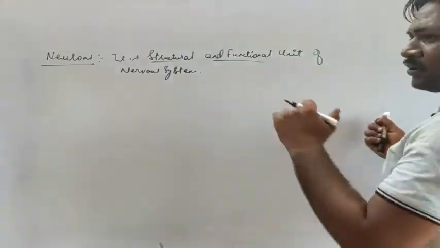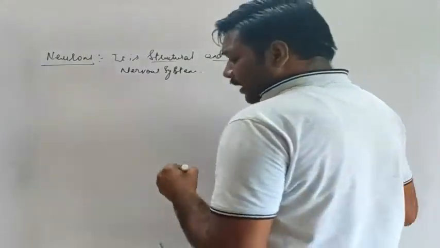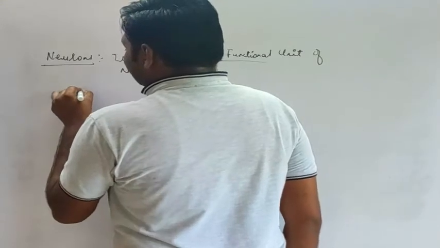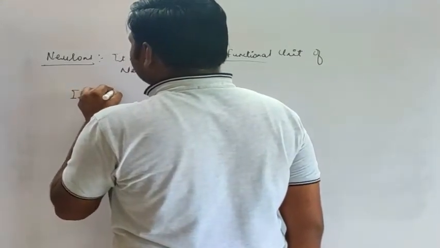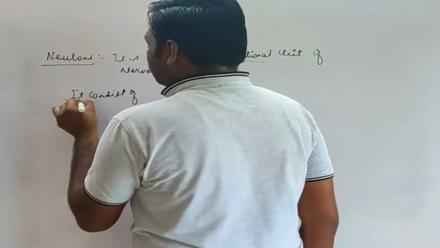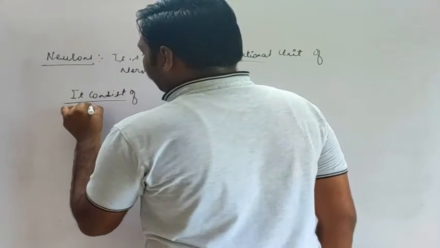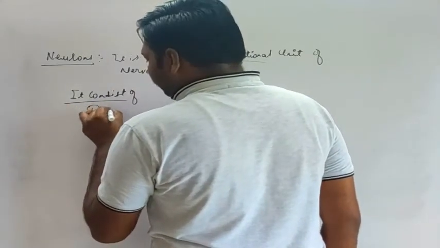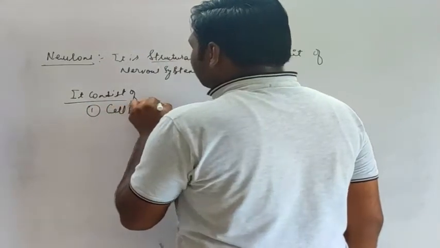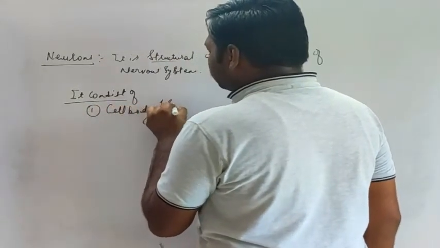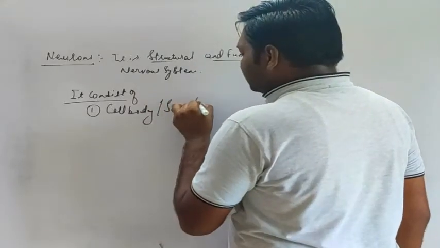So let's see the structure of the neuron, and the structure of the neuron is divided into three main parts. That is, it consists of first the cell body, which is also referred to as soma, or also referred to as the cyton.